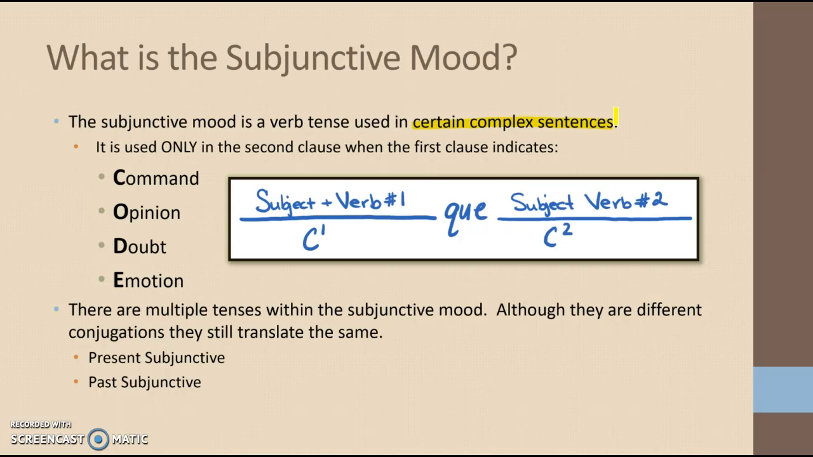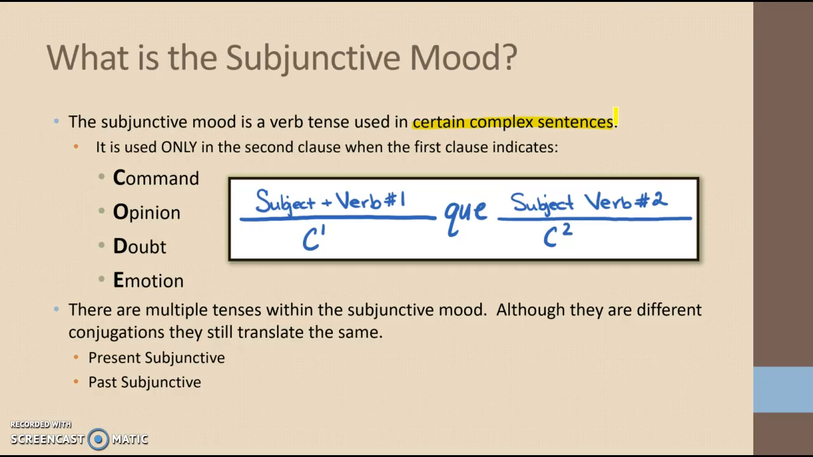The subjunctive mood does exist in English, but the problem is that because we don't actually conjugate verbs and give them different endings in English, it's hard to identify when the subjunctive is being used and when the indicative, or good old present tense, is being used. Spanish makes it a little bit easier because we have those different verb endings.